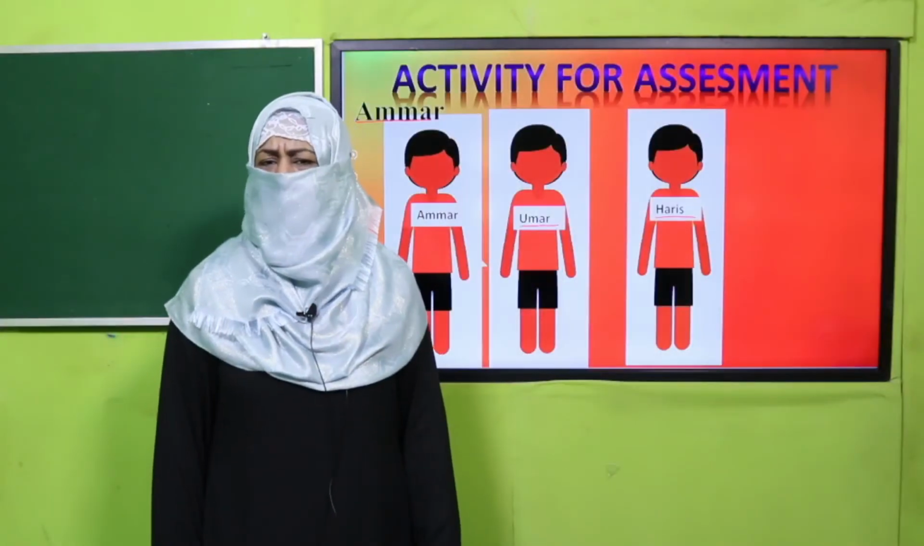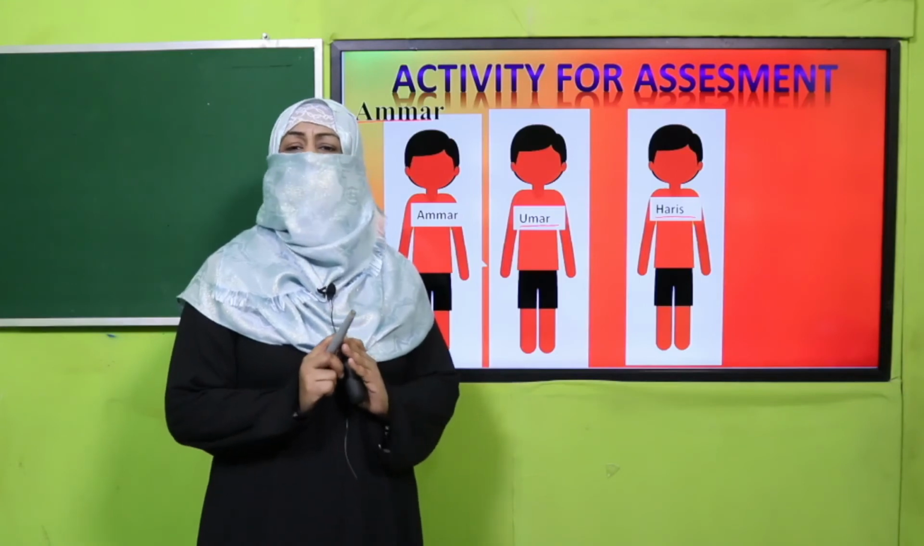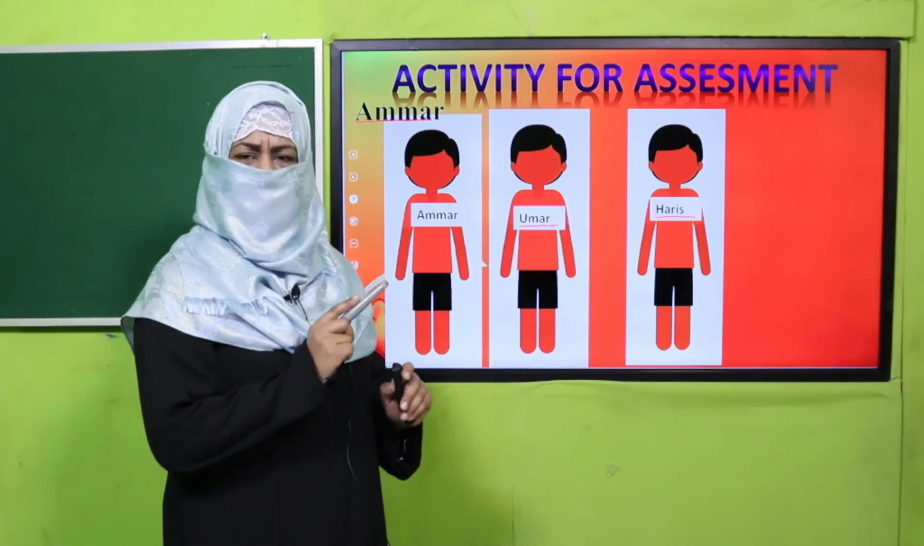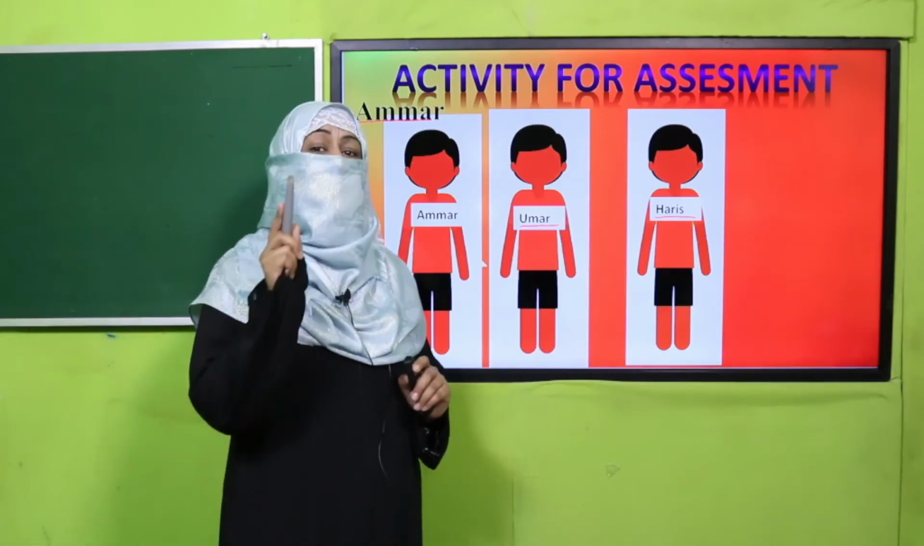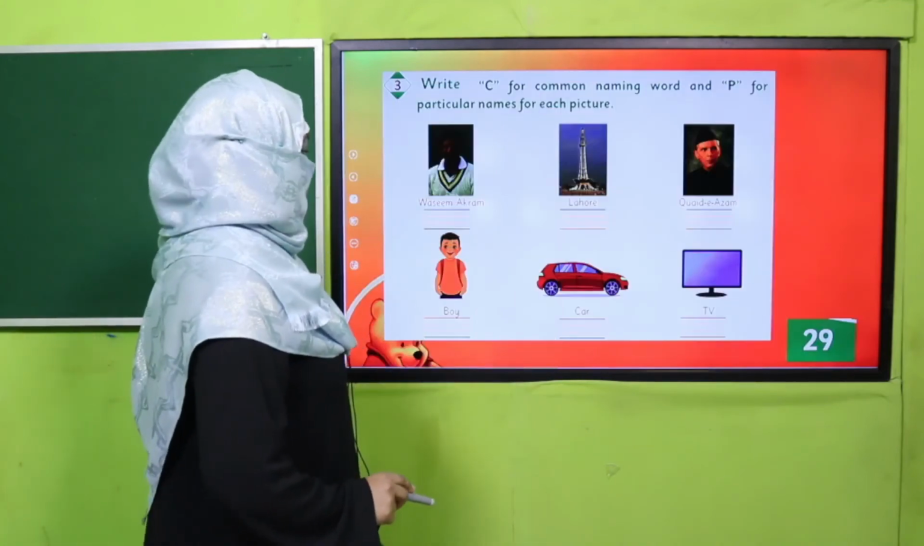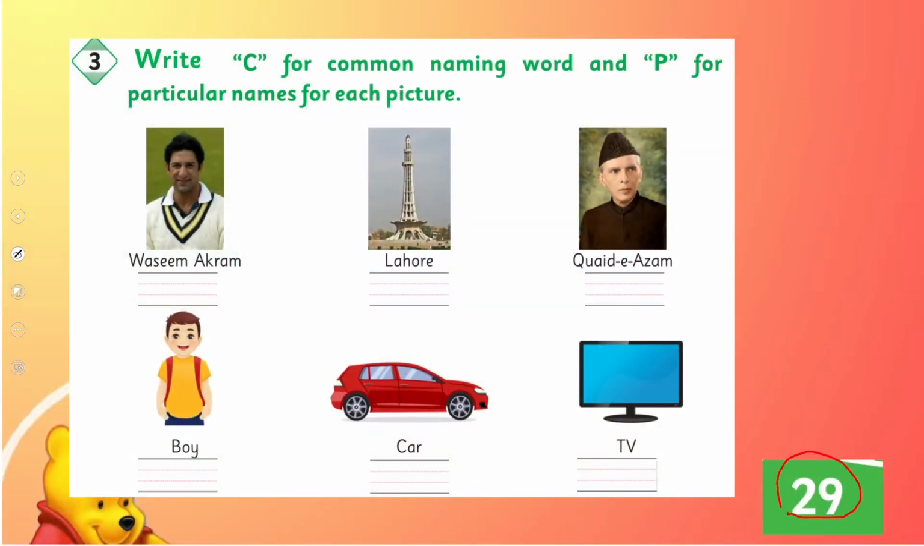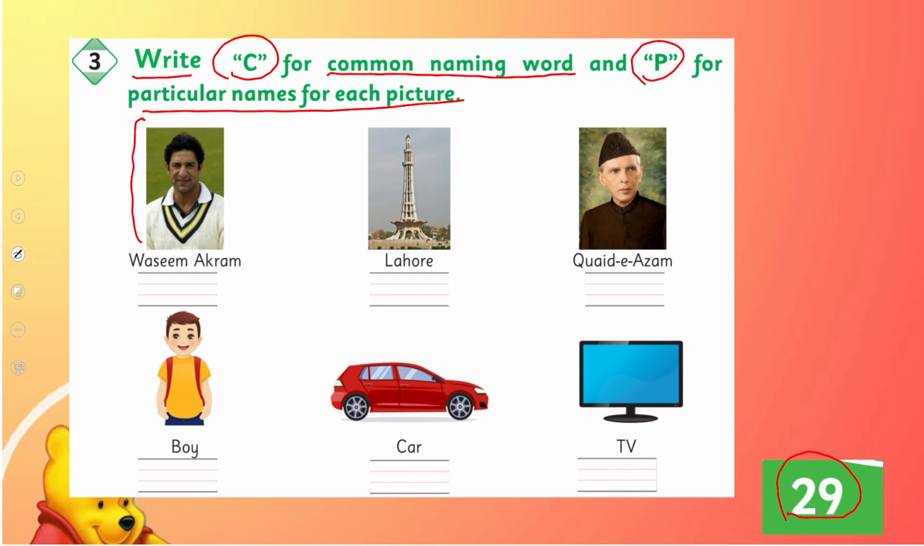Yes, my dear children, are you done with it? Now, I hope you can easily differentiate common and particular names. And now you know every person and every place has a particular name. Okay. So we are going to practice on page number 29. All of you open your book. What you will do? Write C for common naming word and P for particular name for each picture. You will look at the picture. If it is common, you will write C, and if it is a particular name, you will write P. So pause the video and complete this exercise.